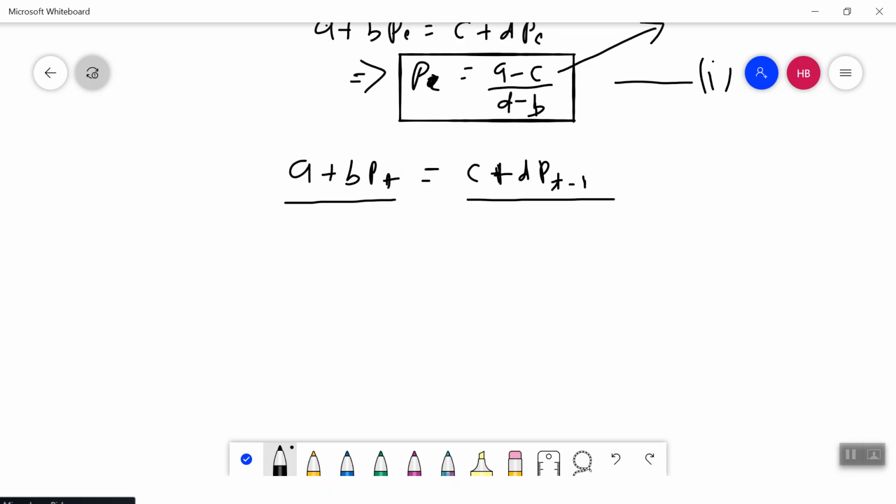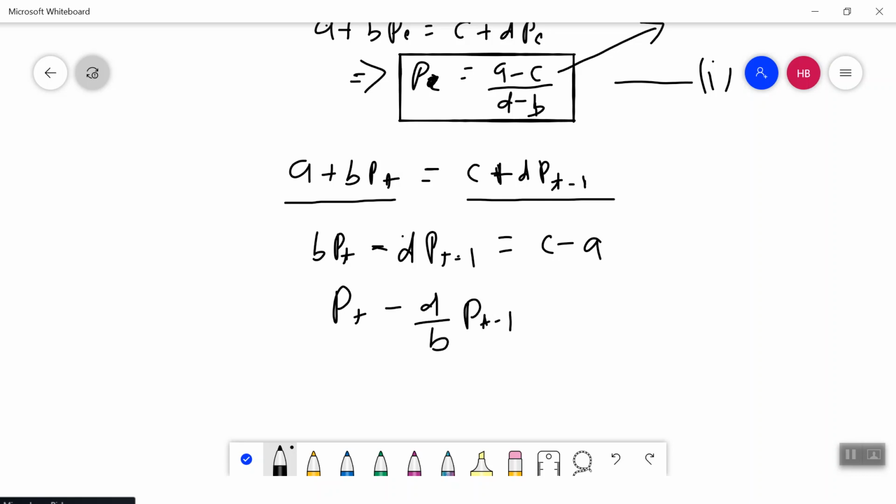So if we want to solve it, we will take B P_t and put P_(t-1) here, and C - A. Then we will divide by B on both sides, so this B will go. Here it will become D/B P_(t-1) and (C - A)/B.